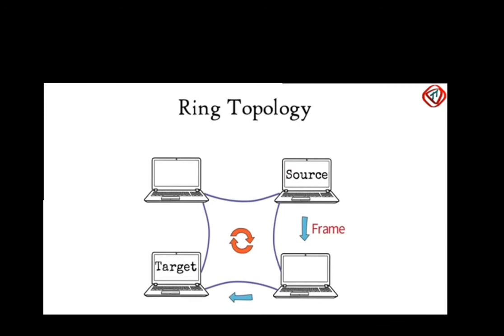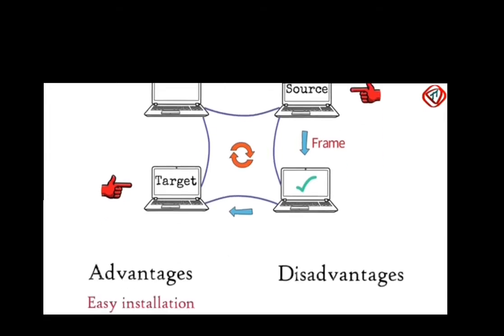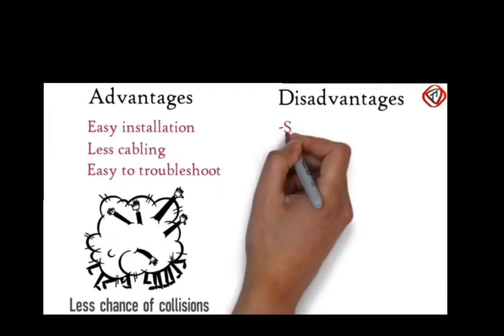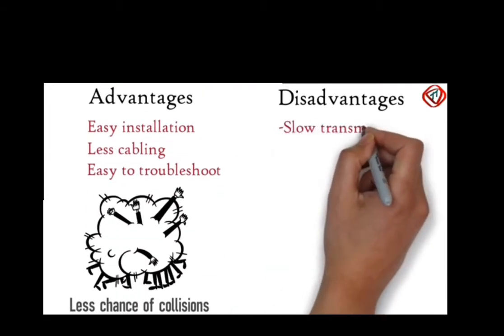It is also easy to troubleshoot because we only need to relocate the computer which is not receiving data from the adjacent computer. The disadvantages of ring topologies are, as data has to move from all the computers between the source and target computer, it makes data transmission slower.